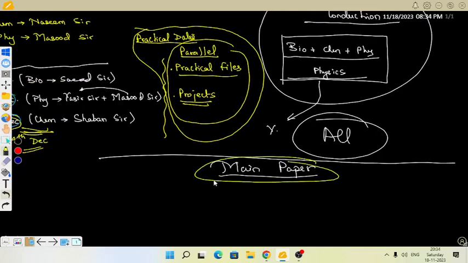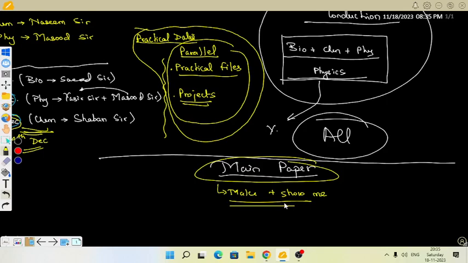And this main paper, I'm just telling you, because we have a lot of time right now, but when we reach December, like the first week or second week, just make a paper strictly according to the ICSE pattern. The format, everything should be according to it. Then show it to me so that we can have a discussion.